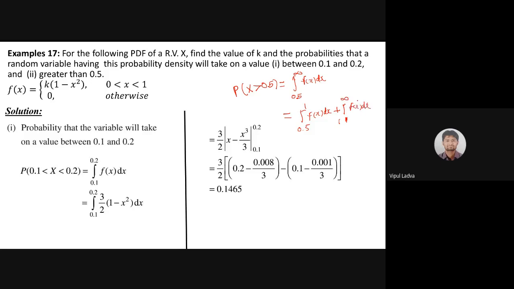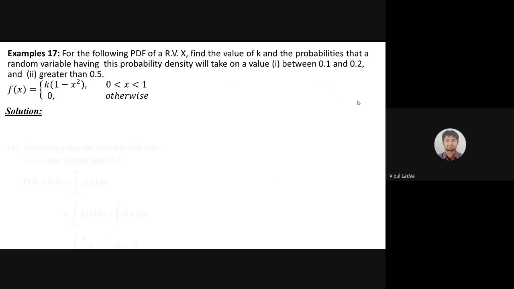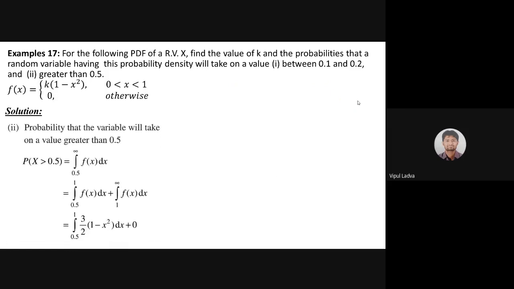Similar kind of stuff will be there in the next slide. Let me take you to that. The probability that the random variable will take a value greater than 0.5 is the integral from 0.5 to infinity.